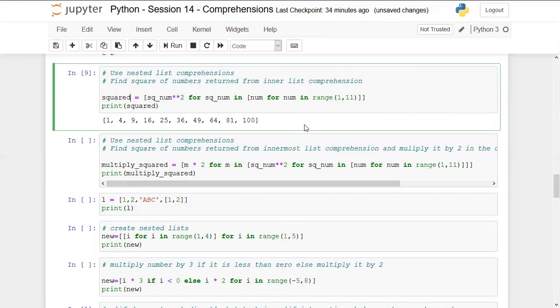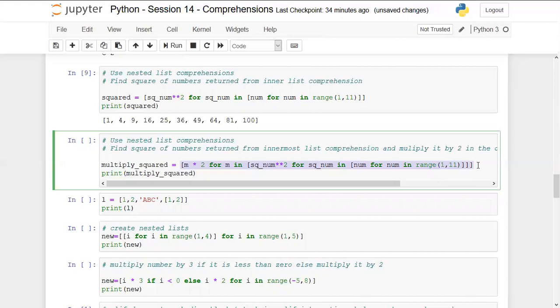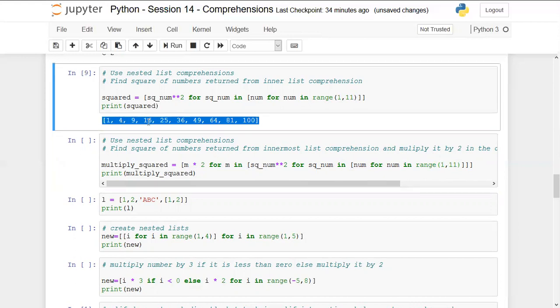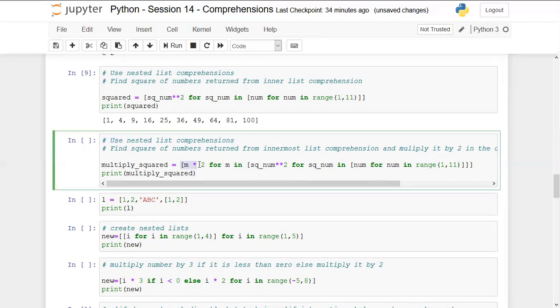Now, to expand this list more, this is a 3-level nested comprehension where, first of all, we are running a range from which the output will be a list containing numbers 1 to 10. This will act as an input to the between layer, like the middle layer, which says find the square of each number that is taken as the input from this list. So it will basically find the squares, which means it will get this output till the middle layer. Now this output will go to the output layer as the input, which says multiply each element by 2. And we are writing m multiplied by 2 for m in this complete list.